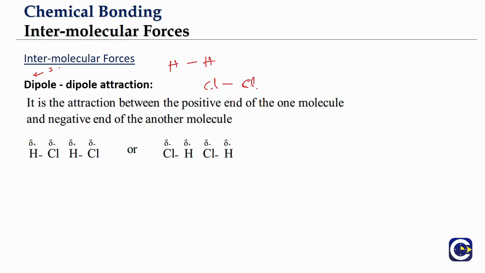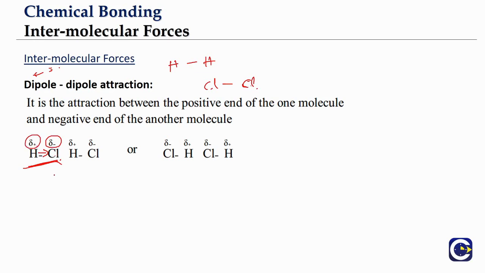They will be 100% covalent. But imagine a bond between hydrogen and chlorine. What is going to happen? Chlorine is more electronegative, so it will pull the bond electrons more strongly towards itself. So we get a partial negative charge on chlorine and a partial positive charge on hydrogen.